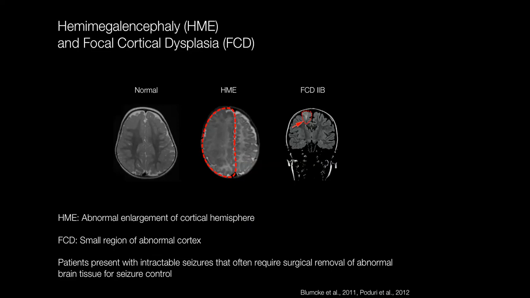Hemimegalencephaly is a brain malformation characterized by abnormal enlargement of most or all of a cortical hemisphere, whereas in focal cortical dysplasia, there's a small region of abnormal cortex, which you can see in the image on the right. Patients with these diseases generally present with intractable seizures, which means that they're not able to be controlled by medications. Because of that, they often end up requiring surgical removal or disconnection of the abnormal brain tissue to attempt to gain seizure control.